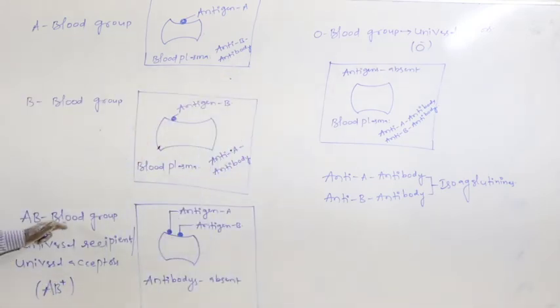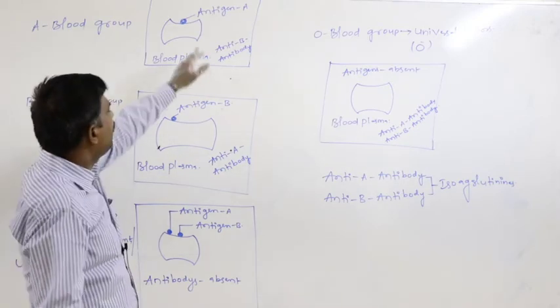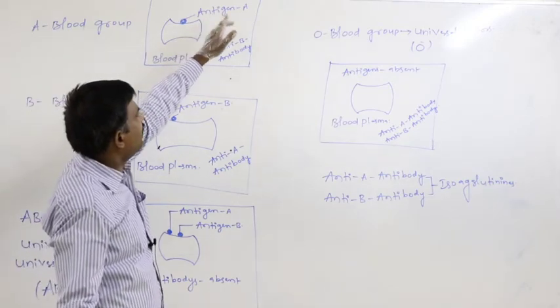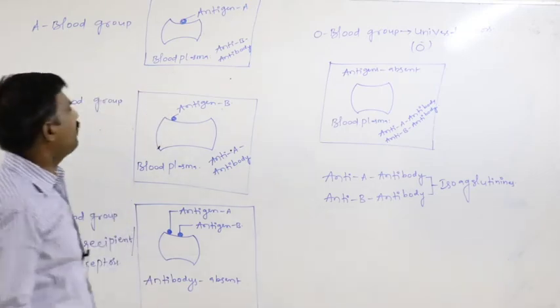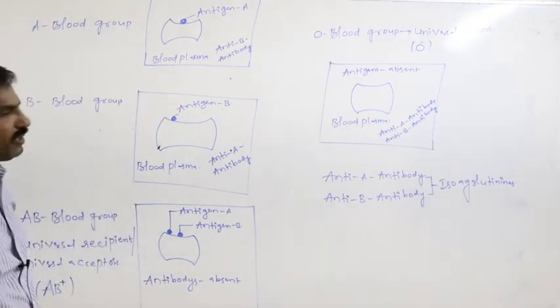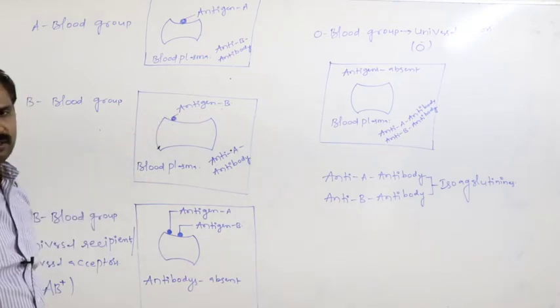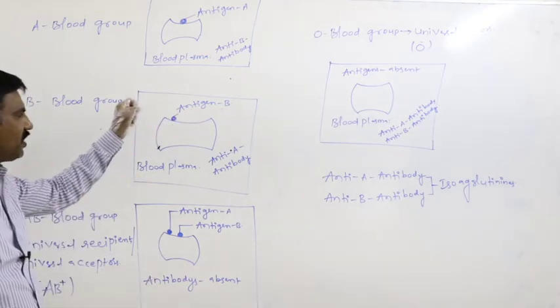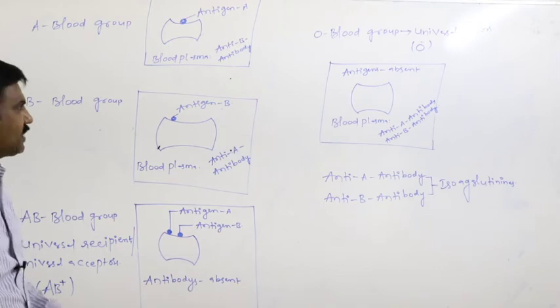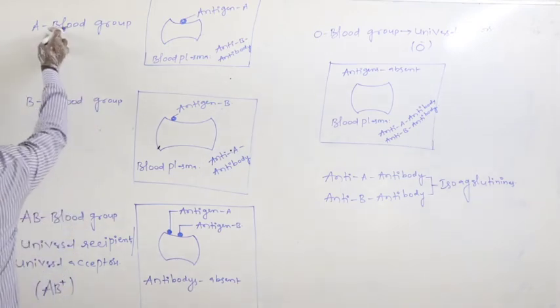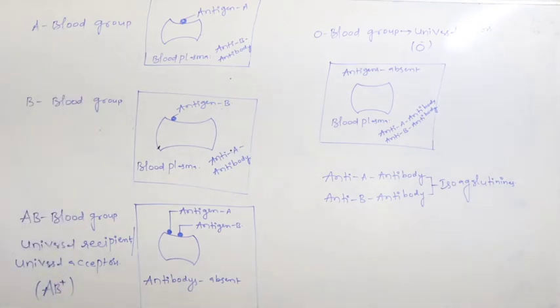AB positive blood grouped persons are said to be the universal recipients or universal acceptors. Then how is the antigen A formed on the surface of the RBC in the A blood grouped person, and how is the antigen B formed on the RBC membrane in the B blood grouped person?